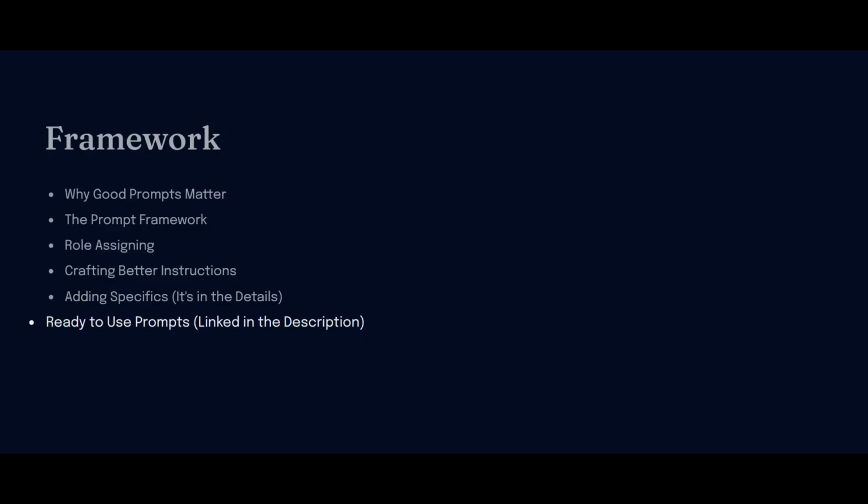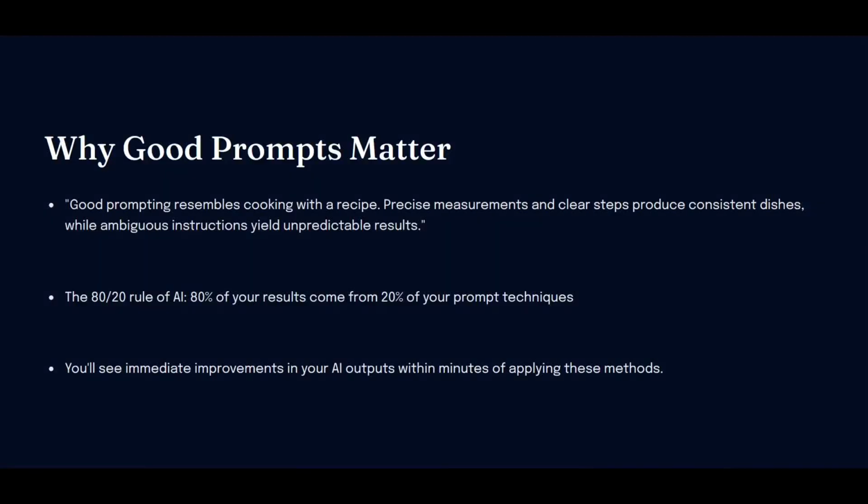So real quick, I wanted to go over why good prompting matters. A good analogy is the first sentence you see there. Good prompting resembles cooking with a recipe. Precise measurements and clear steps produce consistent dishes, while ambiguous instructions yield unpredictable results. A good rule of thumb is the 80-20 rule, which means 80% of your results are going to come from 20% of your prompts. So as you get better at prompting, you're going to start seeing improvements in the results that you're getting, in the content that you generate.